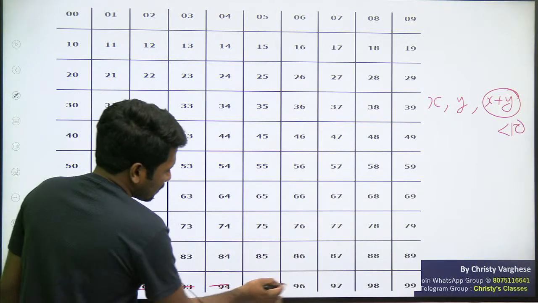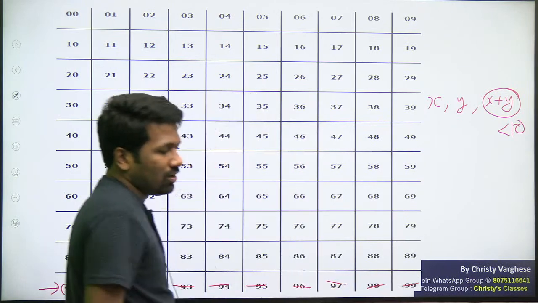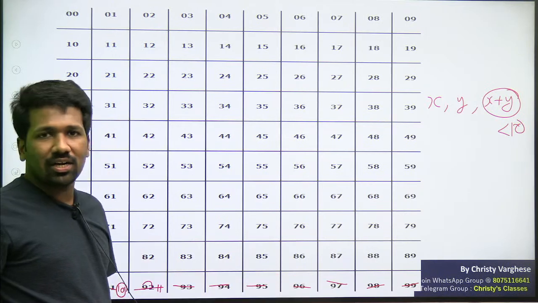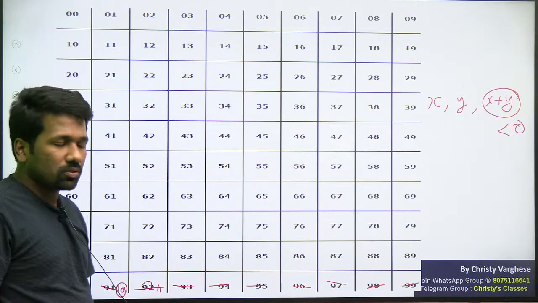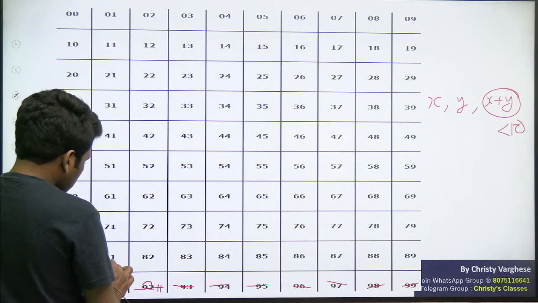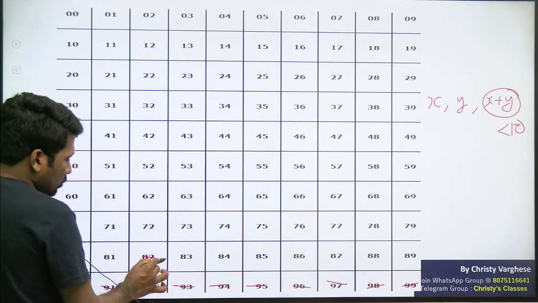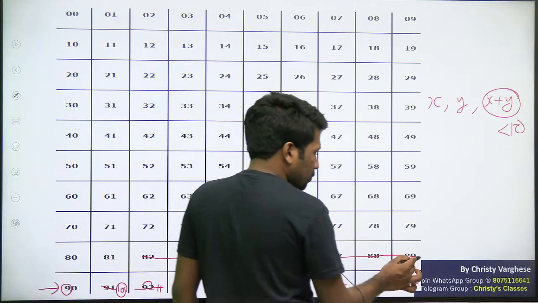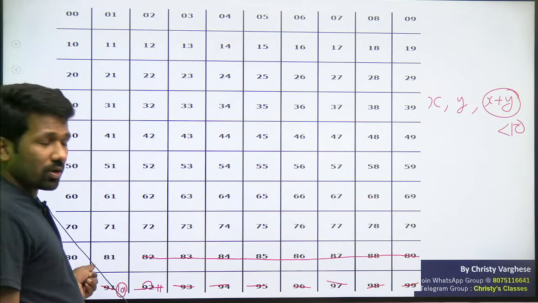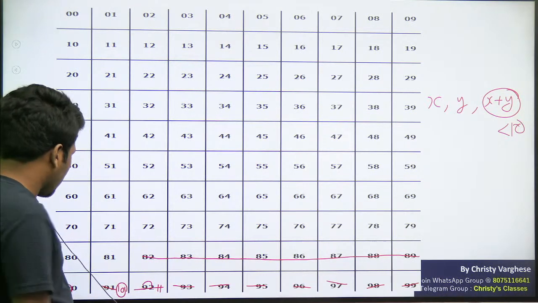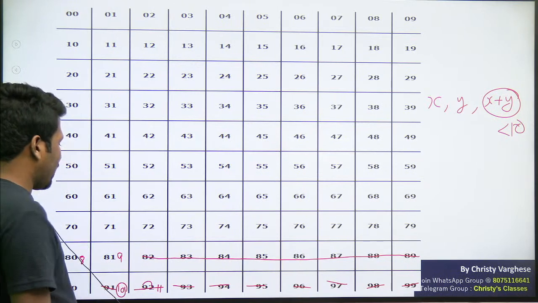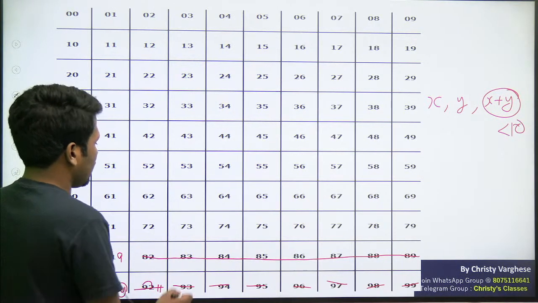Similarly, this can be deleted. The last row, there can be 10 possibilities are deleted. Are you all agreeing? 10 possibilities deleted. Now, this row 8 plus 2, 8 plus 3, 8 plus 4, 8 plus 6 up to 8 plus 9 deleted. Are you agreeing? 8 plus 0, 8 okay. 8 plus 1, 9 okay. That is 808 is a valid possibility. 819 is also a valid ATM pin according to the criteria in the question.